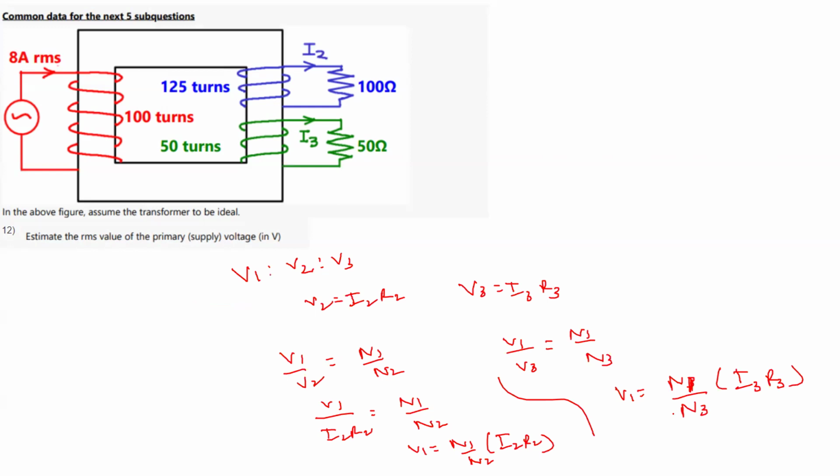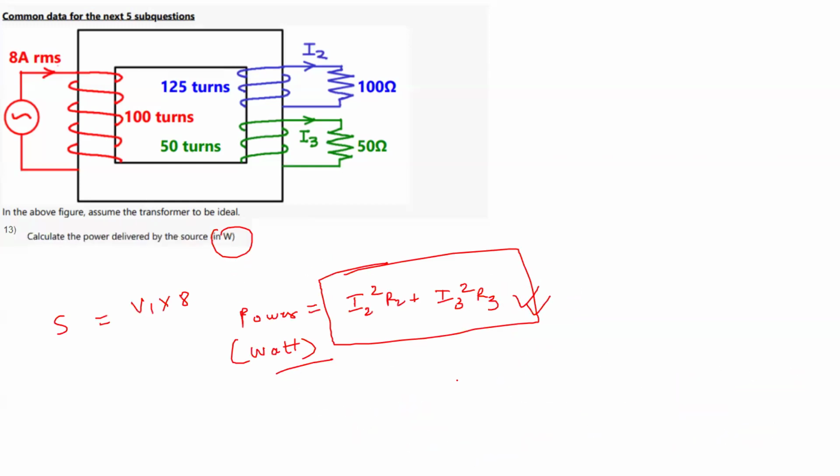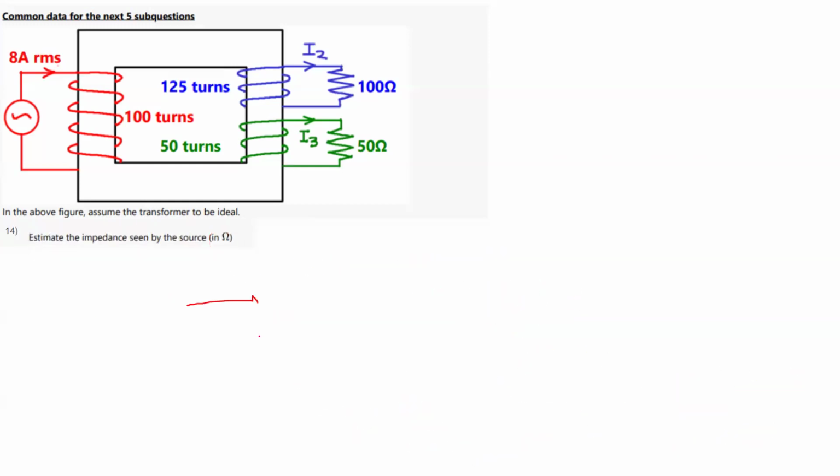In that question you will get the voltage to be 387.87 volts. Okay, so this is the voltage which you would have seen. Now this is not 387%, this is something else. I just wrote the other answer there. So this is the voltage. Z will be 387.87 by this current 8. If you do this, you will get the impedance seen by the source.